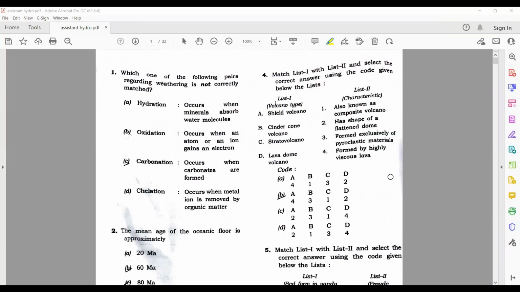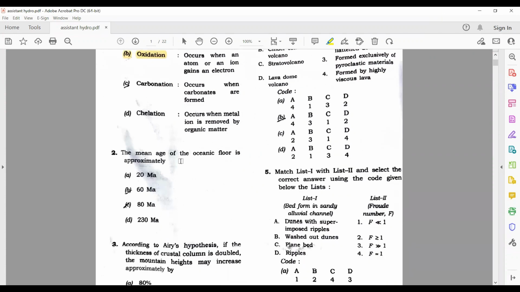So guys, this is our exam paper. The first question here is, which one of the following pairs regarding weathering is not correctly matched? The correct answer to this question is option B, oxidation. And the second question, the mean age of the ocean floor is approximately 60 million years. Its correct answer is somewhere around 64, but here 60 is the nearest one. So we are going with 60.